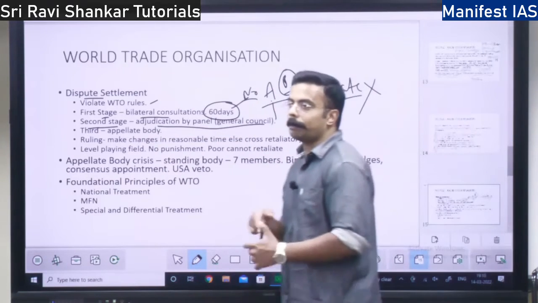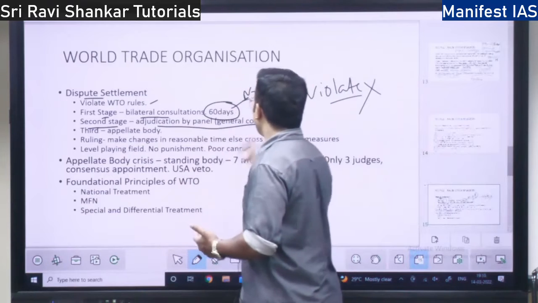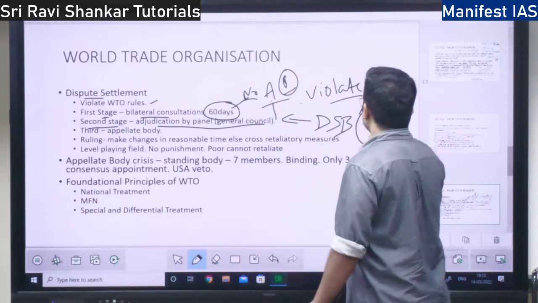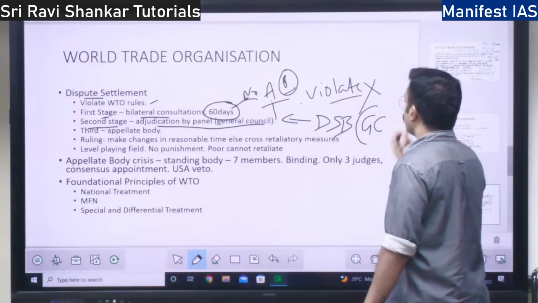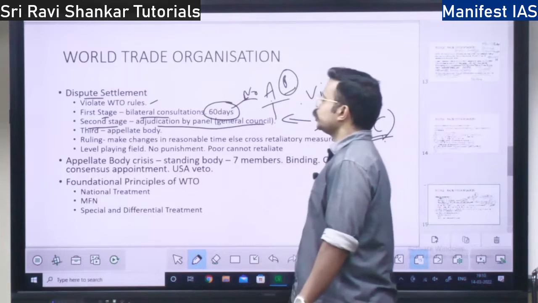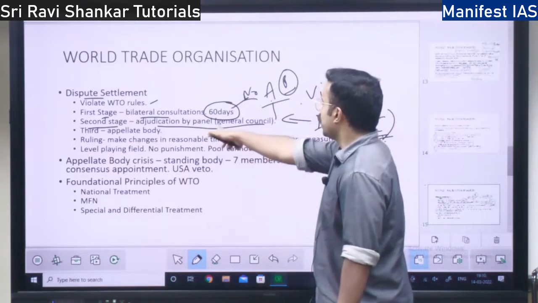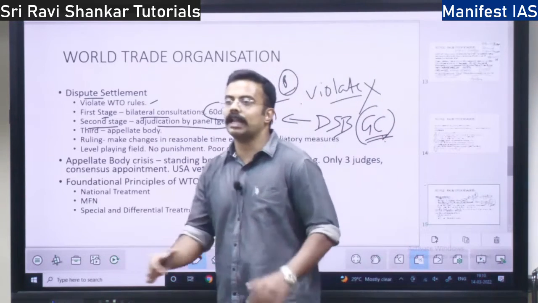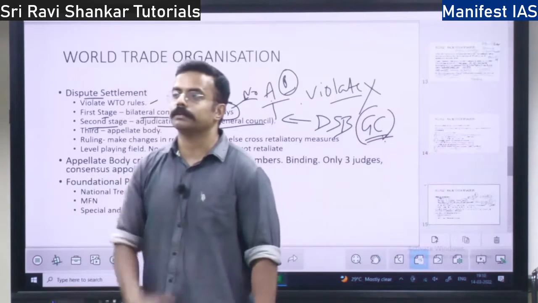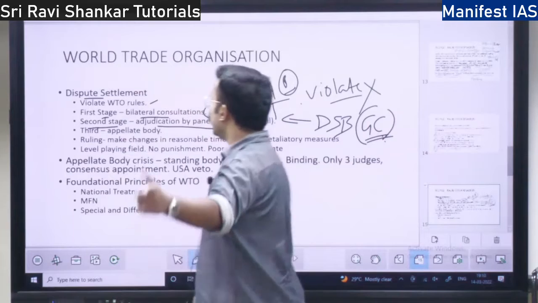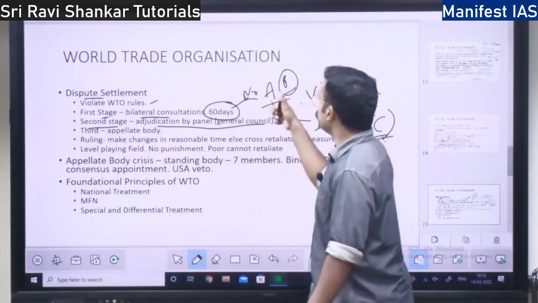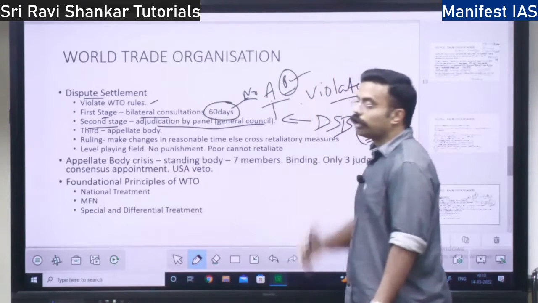There will be a proper panel. See, here comes the role of the DSB, the Dispute Settlement Body, which is nothing but the General Council. The General Council itself meets as a dispute settlement body. There will be a panel. The panel is going to look into the issue and give a ruling. That ruling, the countries have to follow. So B has to follow that ruling.